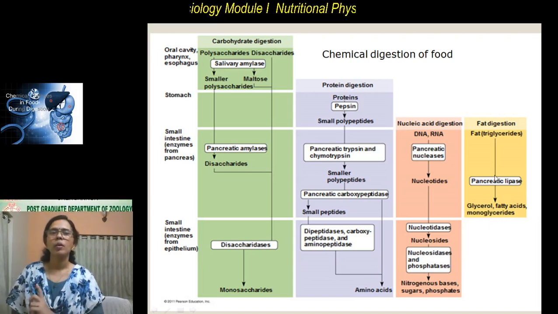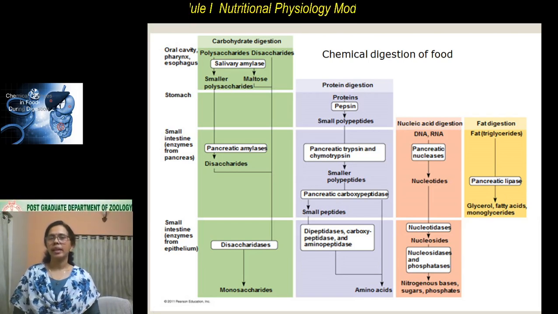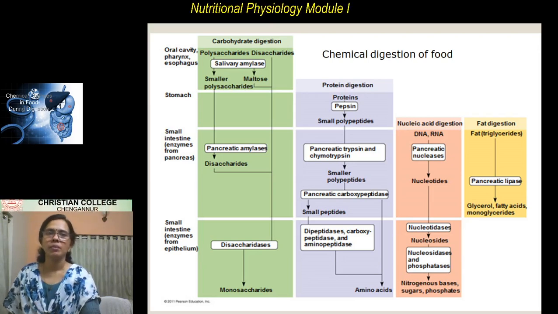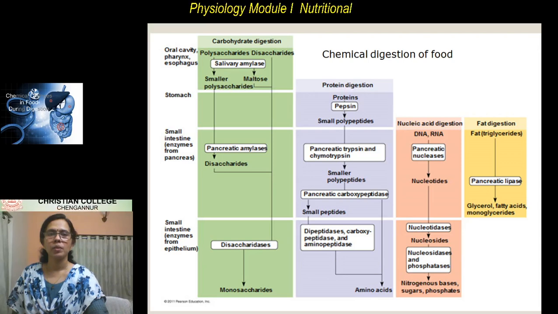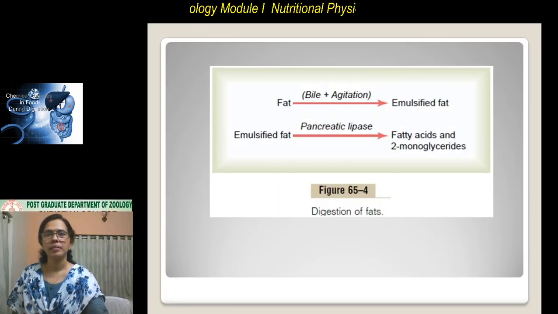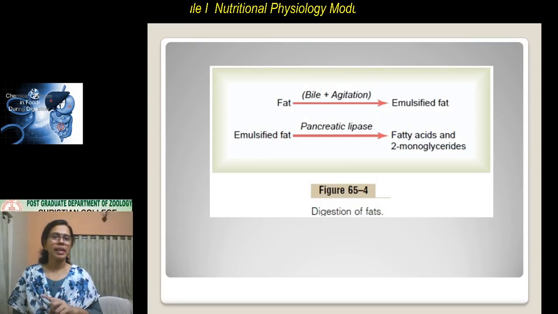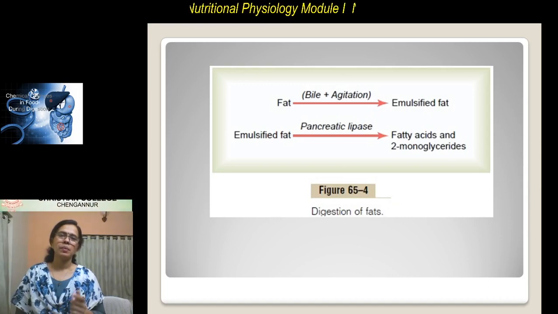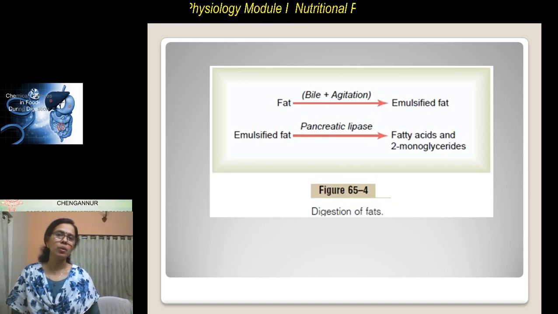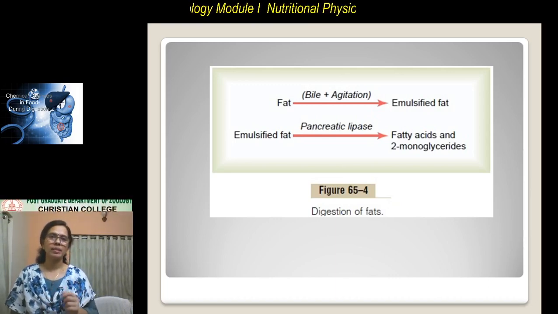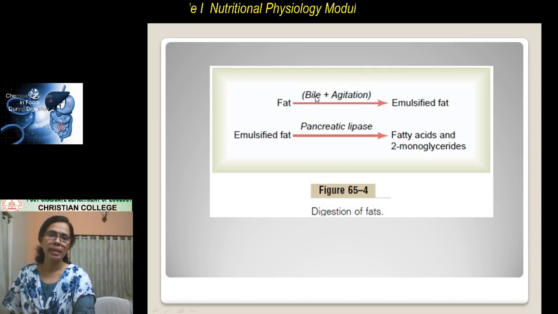But there is one more digestive juice which helps in the digestion of fat. We will see the fat digestion in a bit more detail. So you all know which is that digestive juice. Bile. Bile is the secretion of the liver. The liver secretes bile, and bile plays a very important role in the digestion of fats. We will see what is the role played by bile.